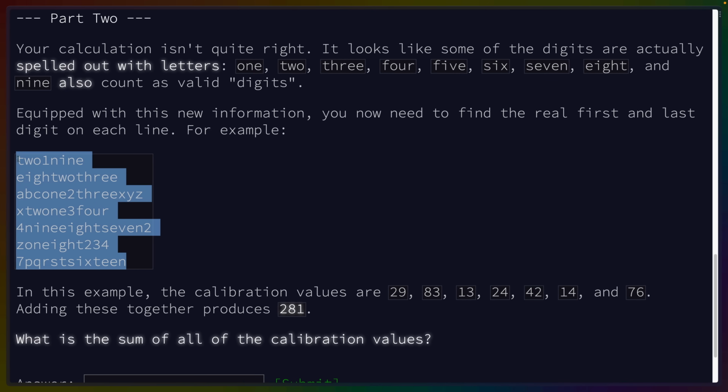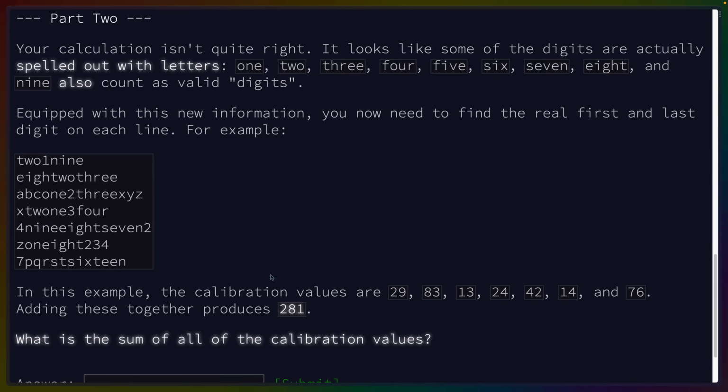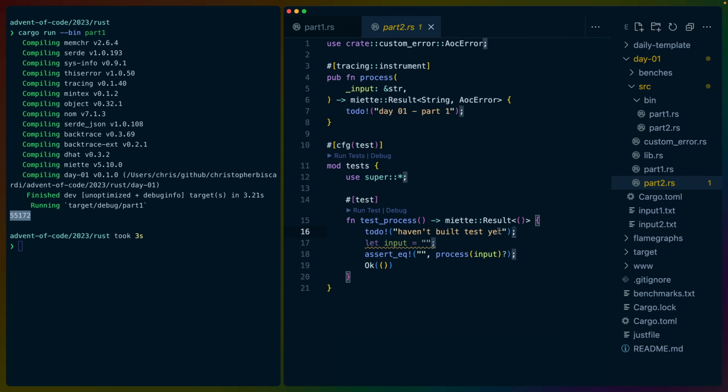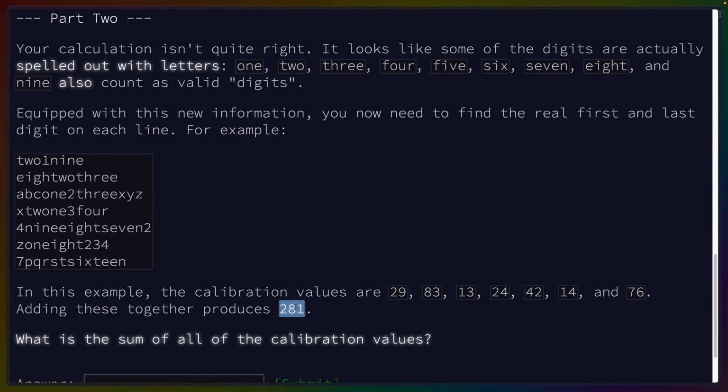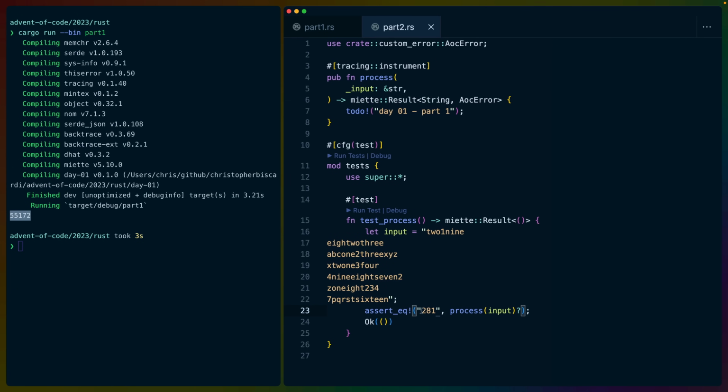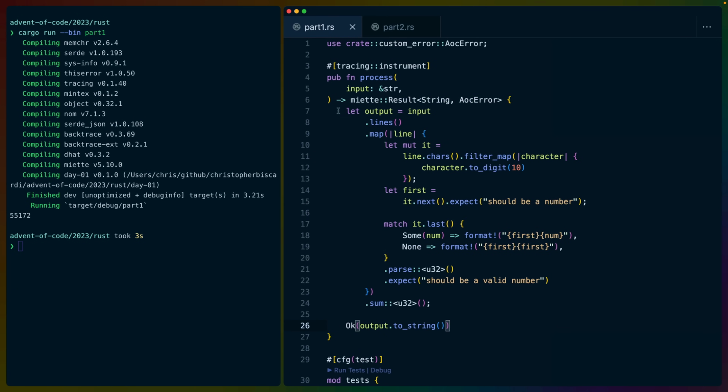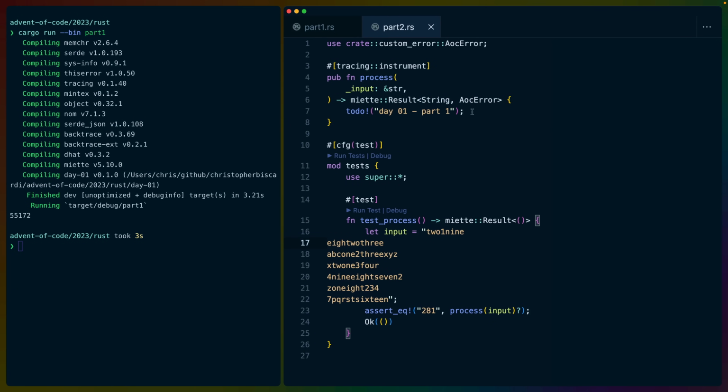So we get another input and we get another test value. So we'll take those and we'll head over to part 2, which we haven't started yet. And we'll stick that in our test. We'll take 281 and we'll stick that in assert equals here. And then the code from part 1 is mostly going to be reused. So we'll copy this and paste it in right here.